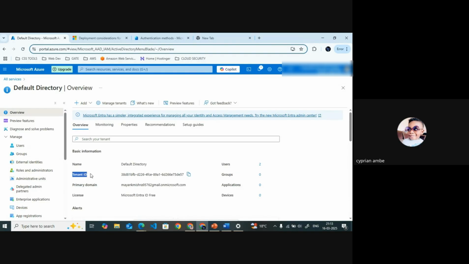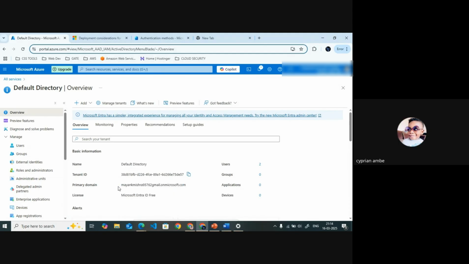Do you know what a tenant ID is? No. So the tenant ID is a unique ID which is given to every Azure account. When you are creating any portal, like if you have your own portal, you will get a tenant ID and a primary domain name. What we are getting is like mishra95762 at gmail dot on microsoft.com. This is your primary domain.